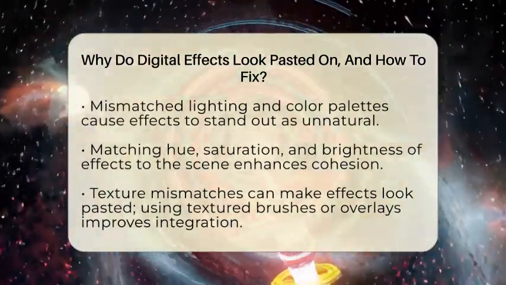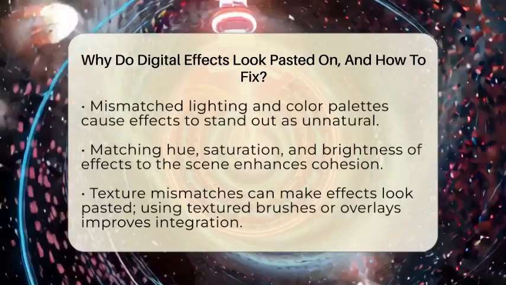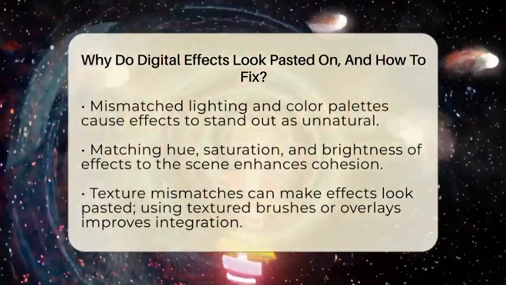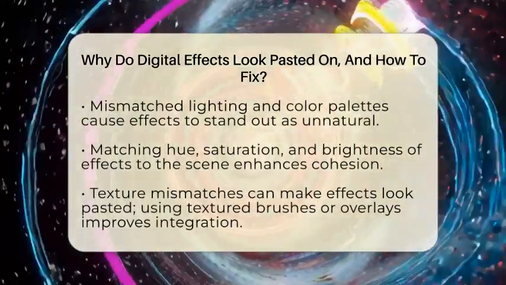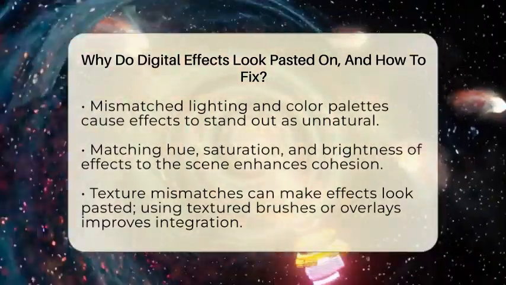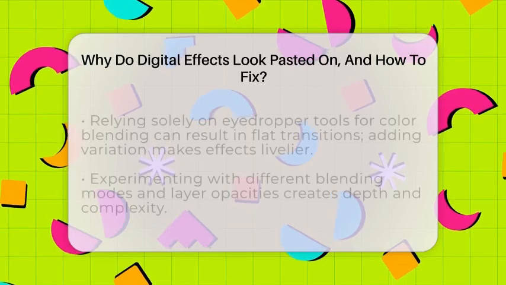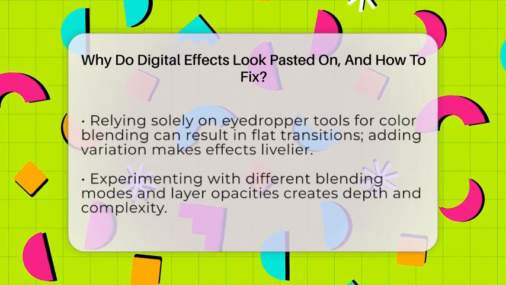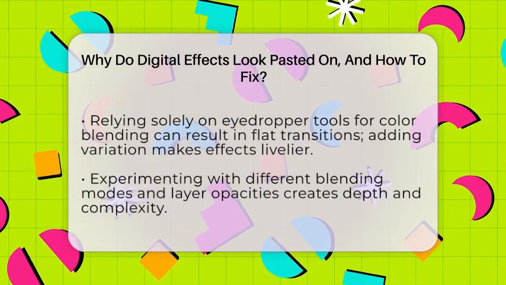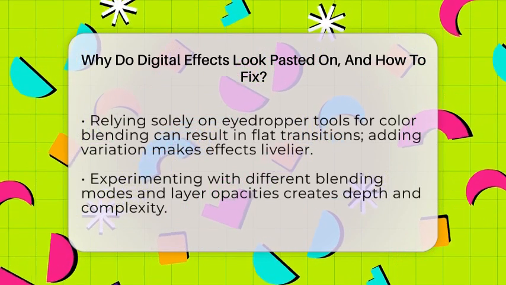Effects that are too smooth or have a different surface quality from the background can appear pasted on. Using textured brushes or overlaying textures that mimic the surface of your artwork can help effects feel integrated. For instance, if your scene has rough, painterly textures, adding effects with textured brushes will make everything look cohesive.